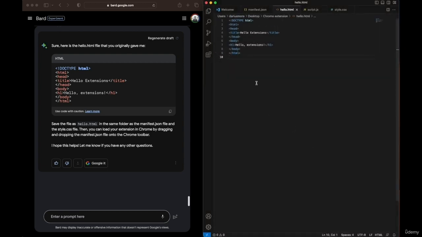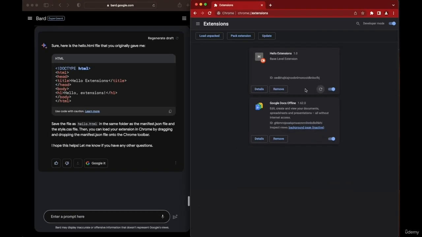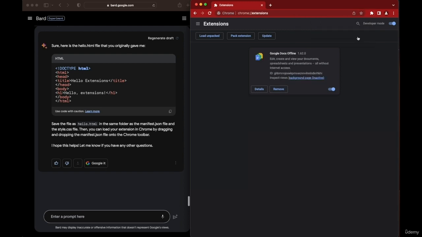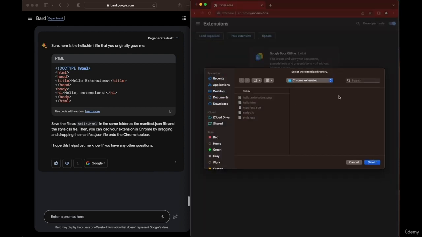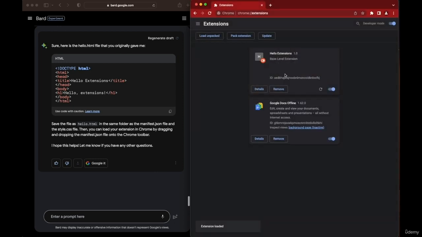Alrighty, and so now we should be able to run this extension and make it work. I'm going to remove this and start all over again. So again, load unpacked. We have our original extension folder. I'll click select. It has now been loaded, and we go to the extensions, and you can actually click on it. As you can see, I can hover over this and click on it. And when I do click on it, bingo! It worked. We got a hello extensions text.